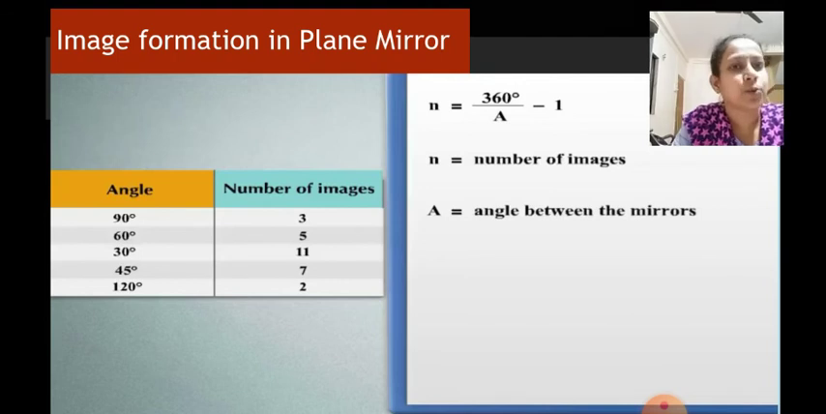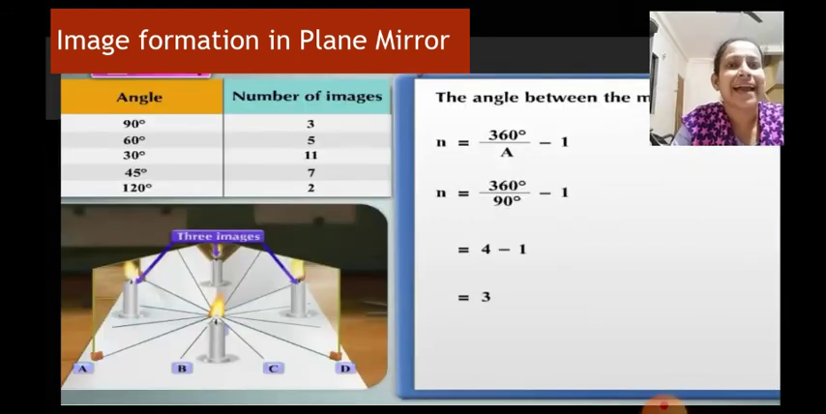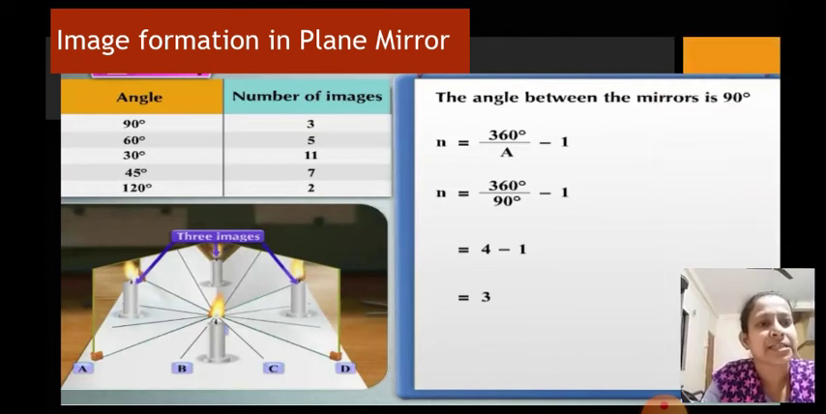So that formula over here is n is equal to 360 degree upon a minus 1, where n is the number of images which are formed and a is the angle between the mirrors. Fine. So now let us see at each of these angles whether this formula holds correct or not. Okay, so when the angle is 90 degree, how many images are formed by the formula we will find, and whether it is corresponding to the image which is formed practically.